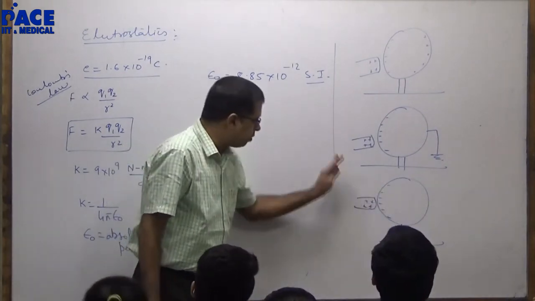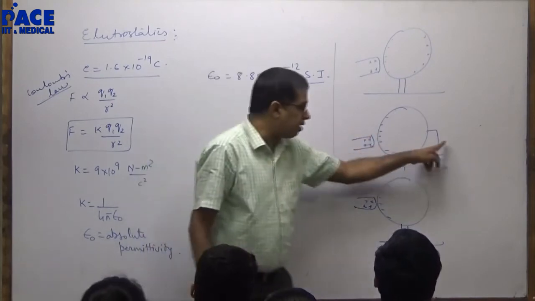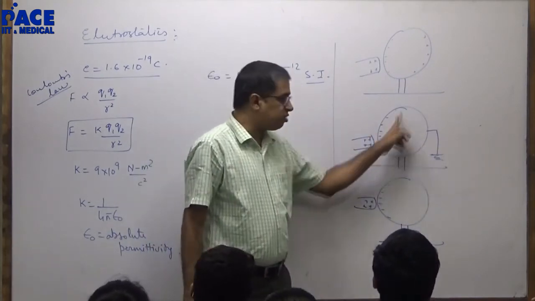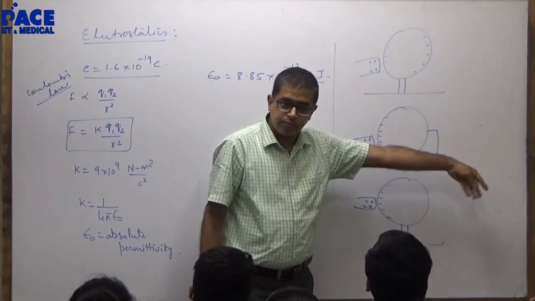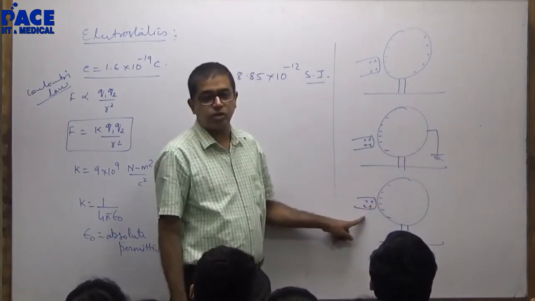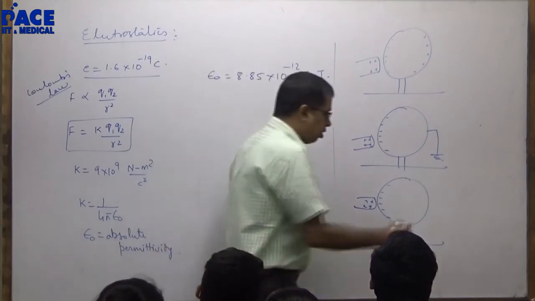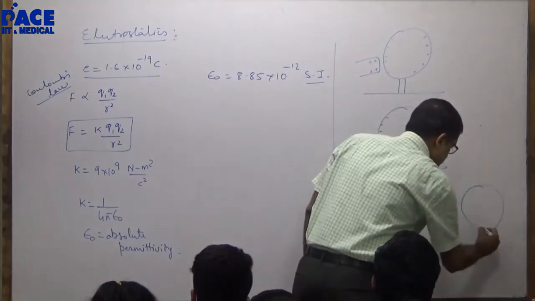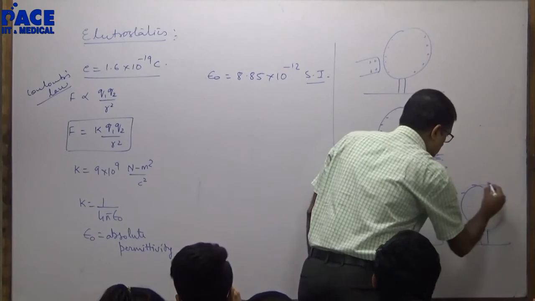If I by chance remove the glass rod and keep the ground connection yet, even this negative charge will go into the ground. So after removing the ground connection, I will remove the glass rod.